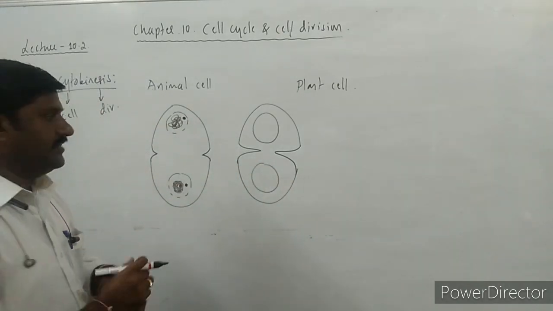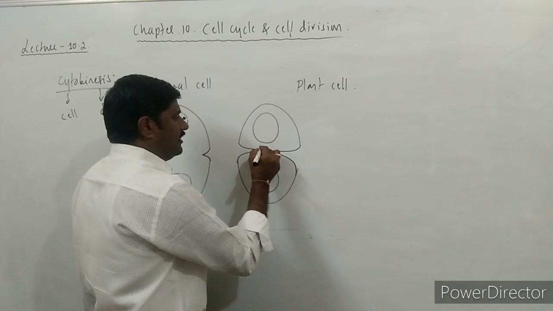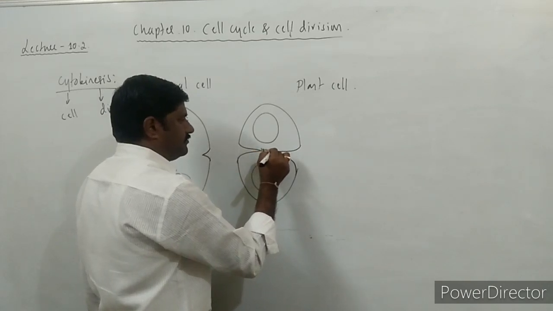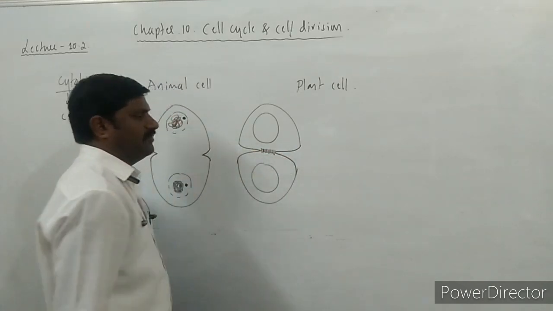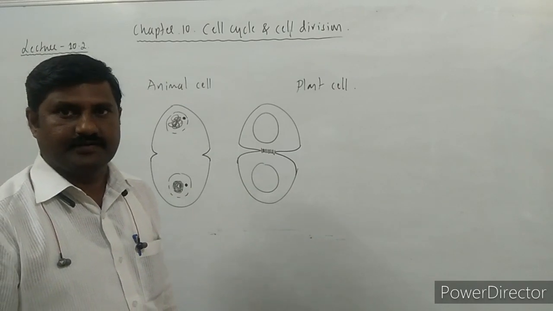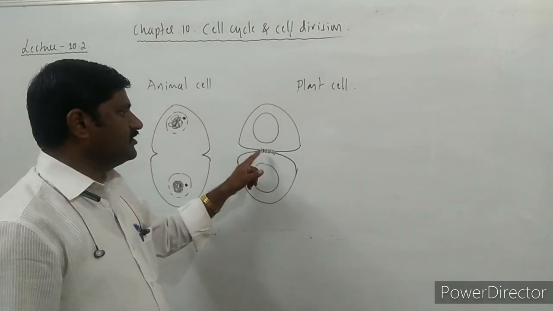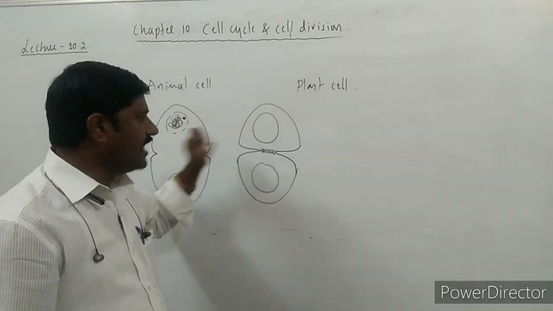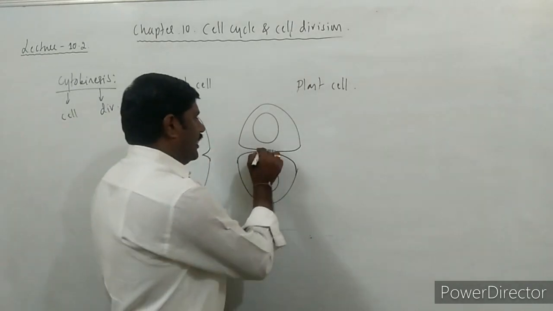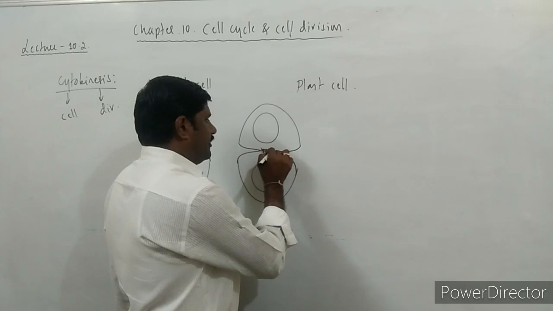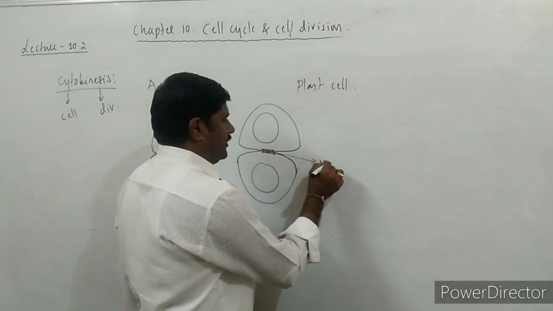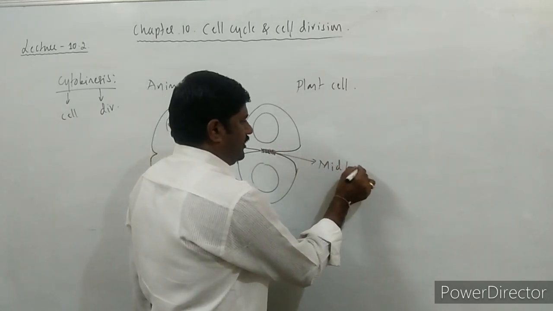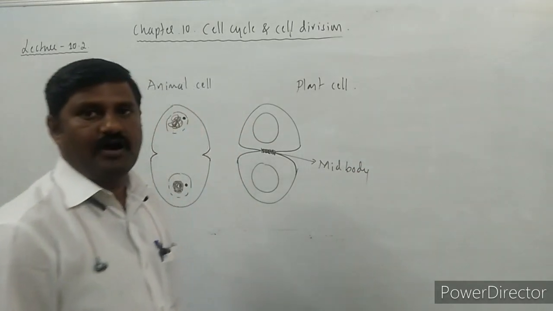When it deepens, all the spindle fibers at the center, on the equatorial line, gather themselves forming a body called the mid-body.